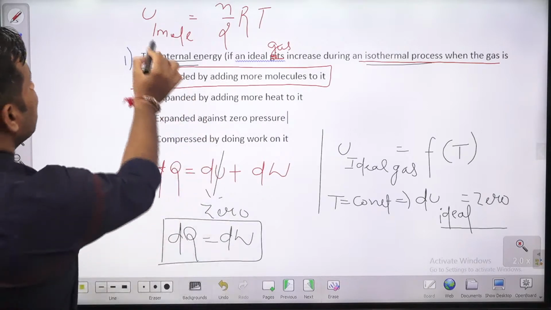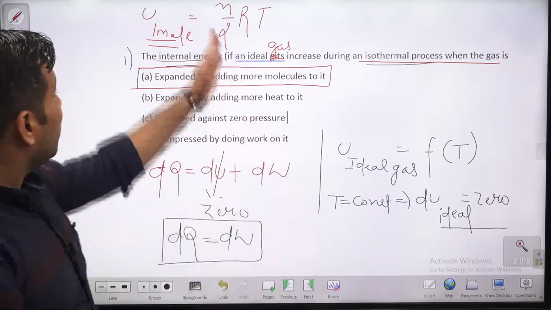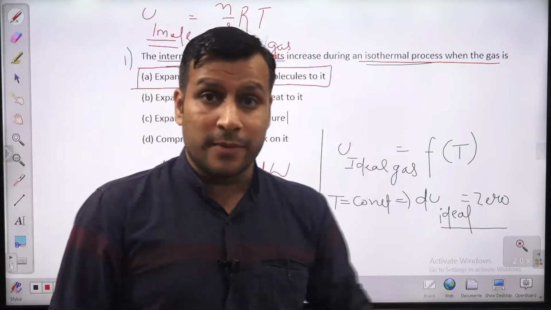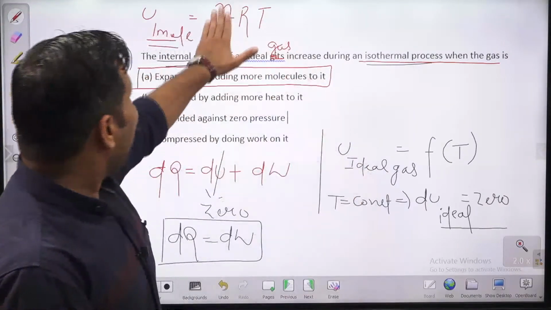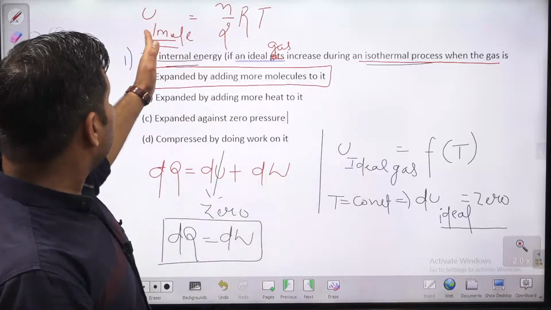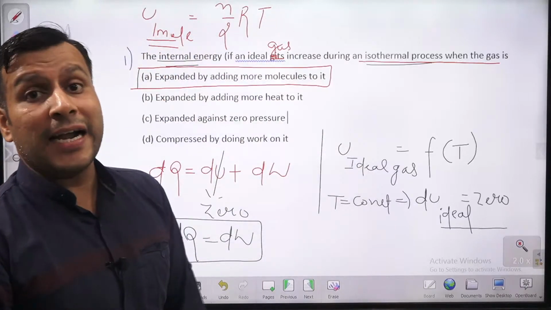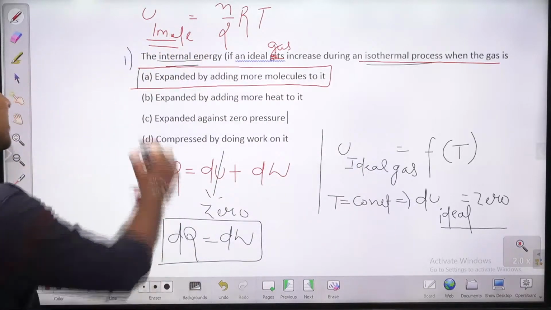The internal energy of one mole of a substance is nothing but n/2 RT, where n is the degree of freedom. In kinetic theory of gases, you must have read this somewhere in 11th, 12th, n/2 RT. That's why we say internal energy is a function of temperature only for an ideal gas. So the answer to this will be A, children.